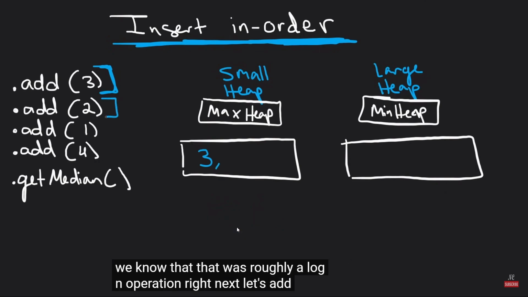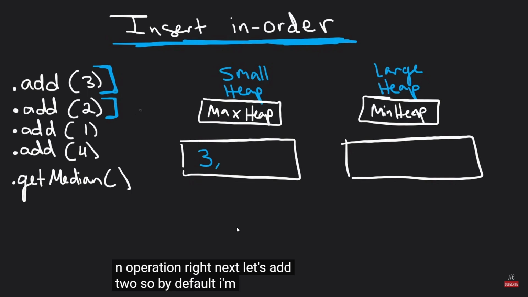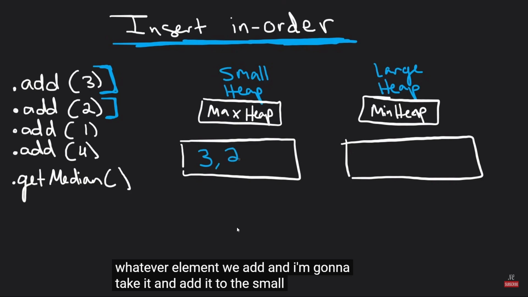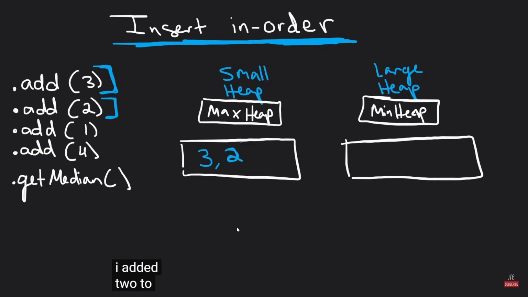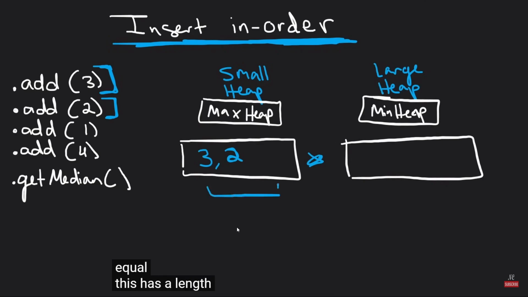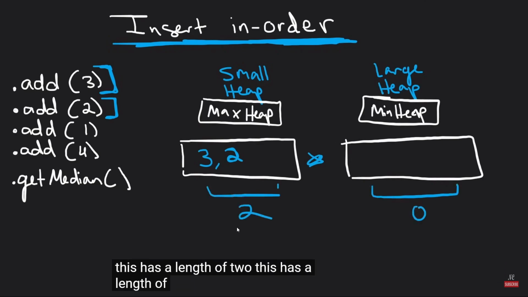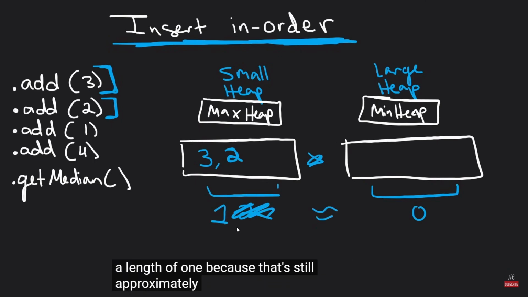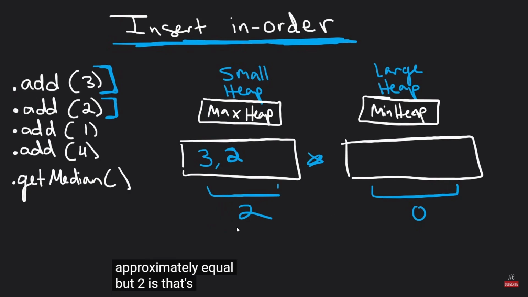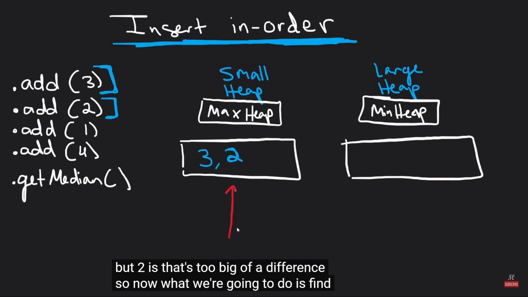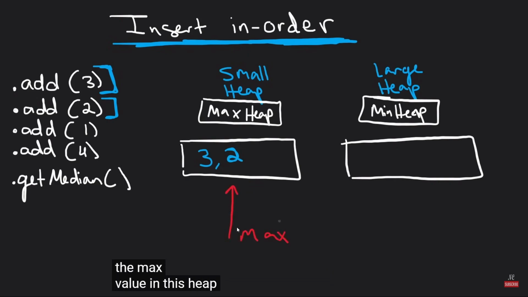Next, let's add 2. So by default, I'm always going to take whatever element we add and add it to the small heap. Now I added 2 to the small heap. But wait a minute, now the heaps are not approximately equal. This has a length of 2, this has a length of 0. It was okay when this had a length of 1 because that's still approximately equal, but 2 is too big of a difference.